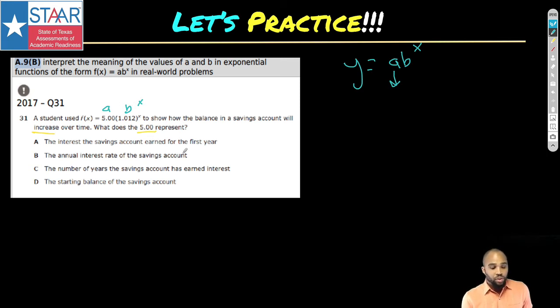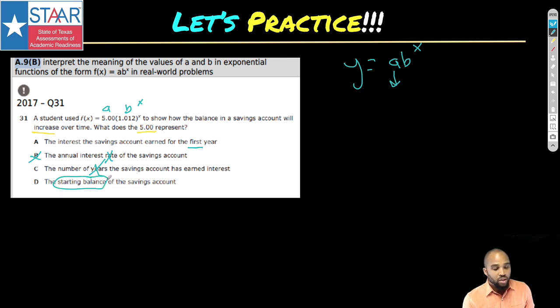That represents where we started. So the interest the savings account earned for the first year. That looks tempting. You see it's first in there. The annual interest rate of the savings account. No, that's not the rate. That's the B. The number of years the savings account has earned interest. No, we don't want the number of years. The number of years is going to be our X. The starting balance.